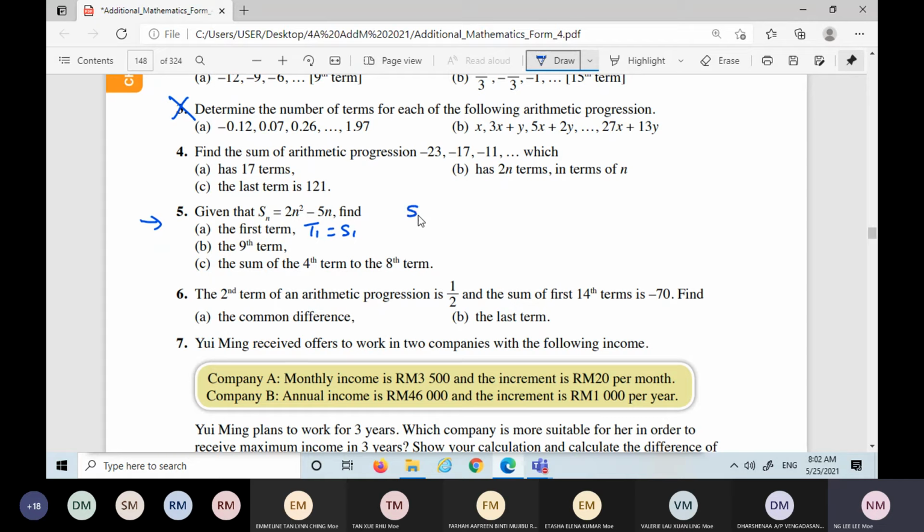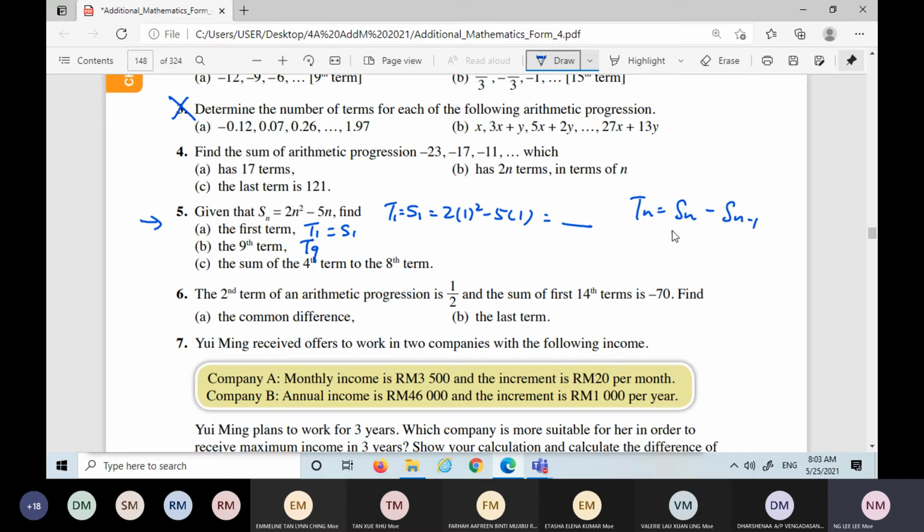So you just put in n as 1, and this will be your first term, and then get the answer. Then how about the ninth term, means T9? This is the one I mentioned just now: Tn equals Sn minus S(n minus 1).